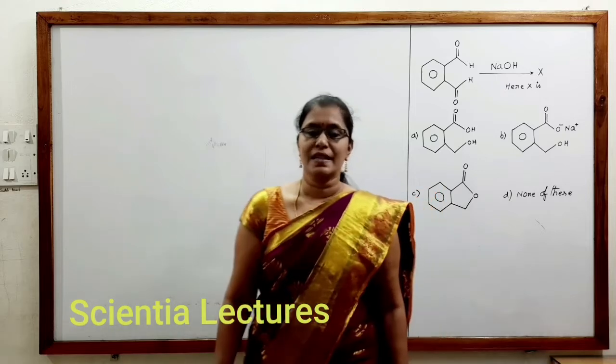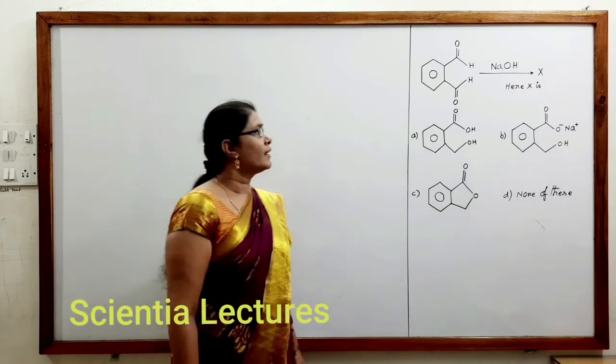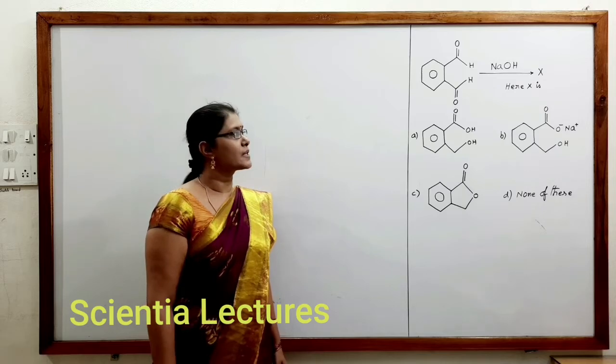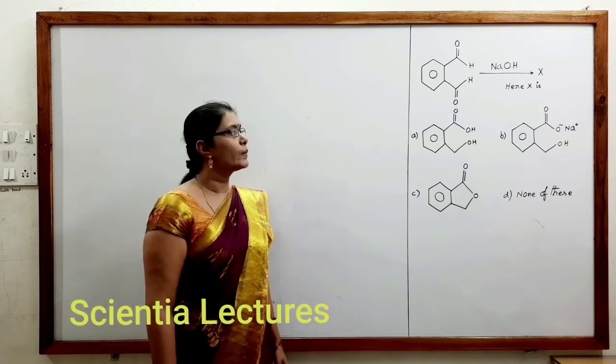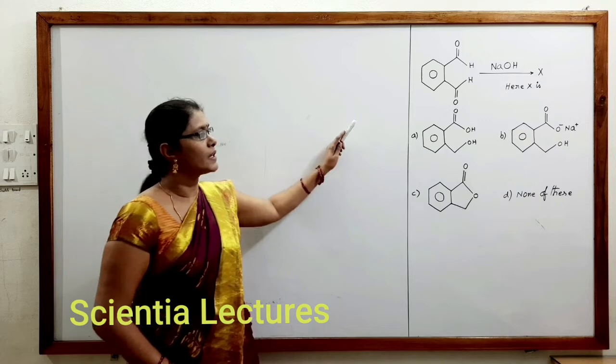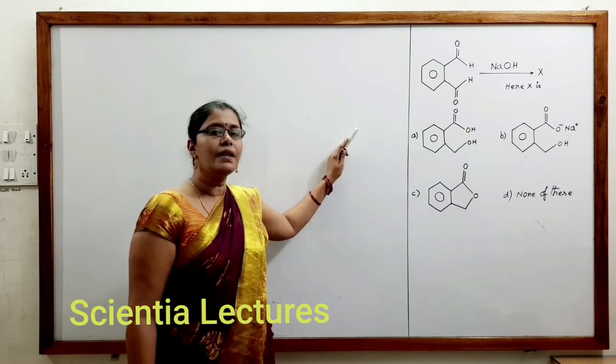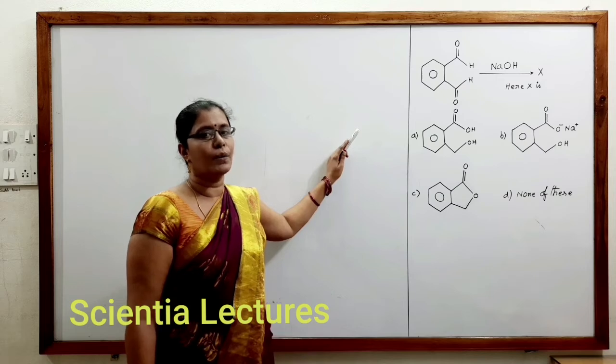Hi students, let us see this question. Here you can observe that a carbonyl compound is given in the presence of NaOH, and we need to find out what the product produced is. Now, if there is any alpha hydrogen, what is meant by alpha hydrogen?